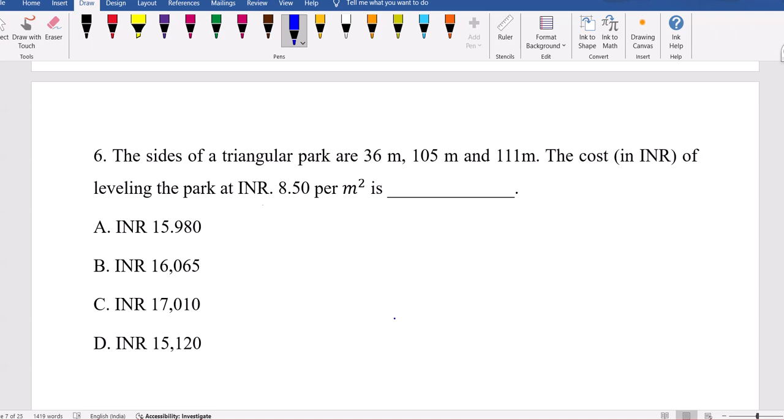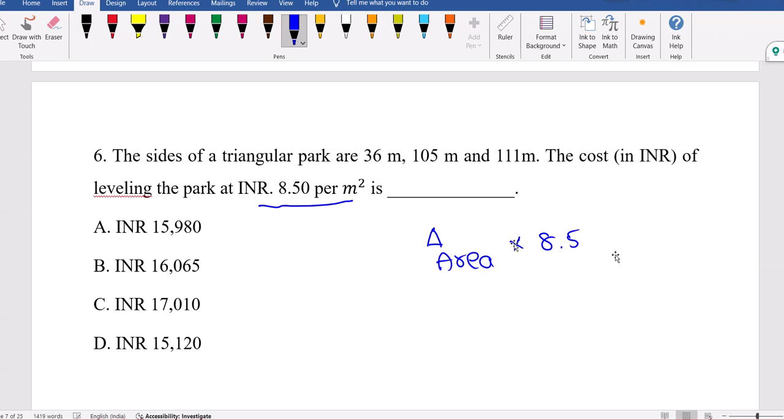How much will be the total amount to be paid? The options are 15,980, 16,000, 17,000 or 15,000. They are charging 8.5 rupees per square meter. If you know the area, you calculate the triangle area, multiply by 8.5, and that is your answer.